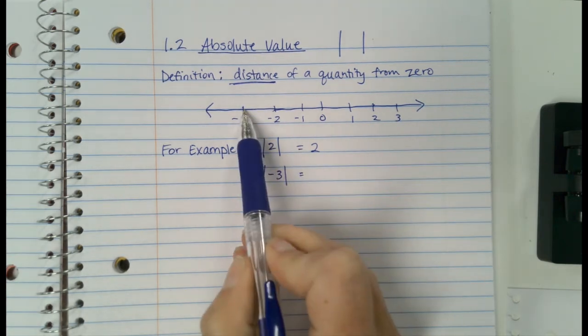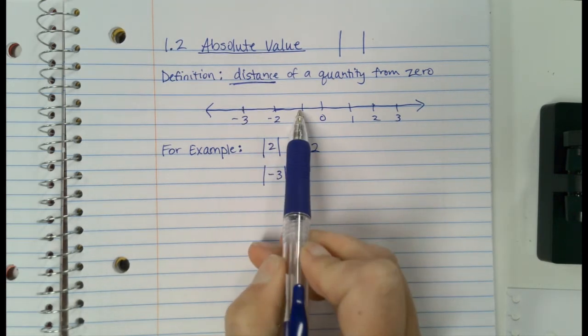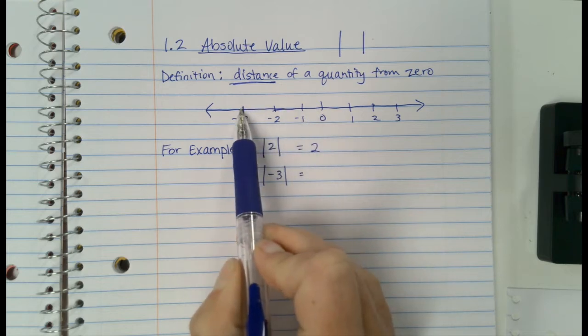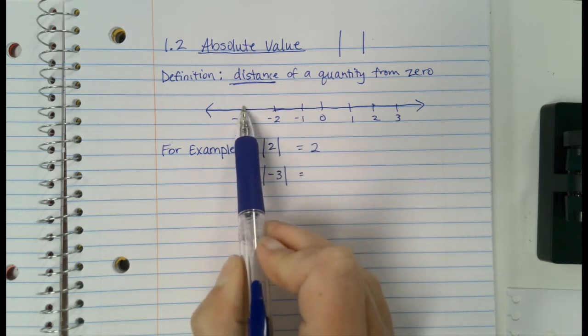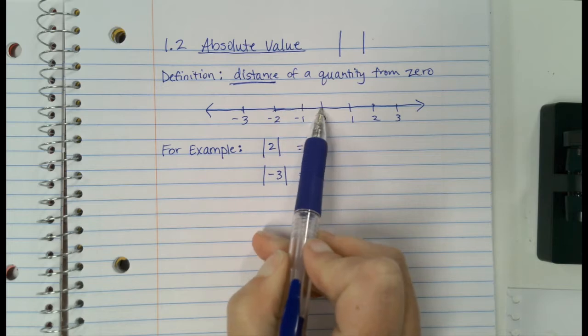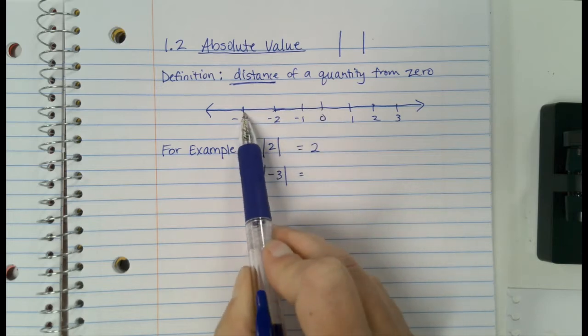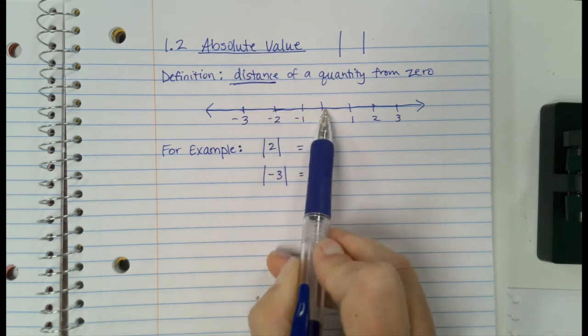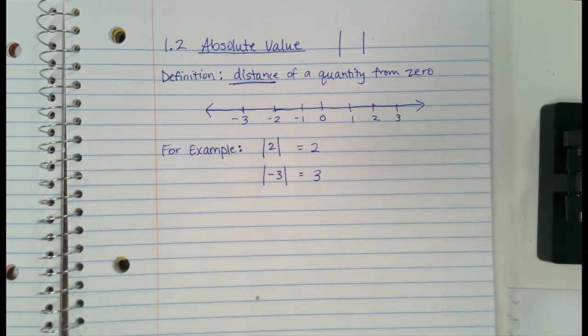So think of the absolute value of negative 3. Here's negative 3. Even though it's on this side of 0, how many units away from 0 is it? 3, right? If I walk from here to here, I would be walking 1, 2, 3 steps or 3 units. So the absolute value of negative 3 is 3. Does that make sense? Y'all have seen absolute value before, I'm sure. You may not have talked about it much, but I'm sure you've seen it.